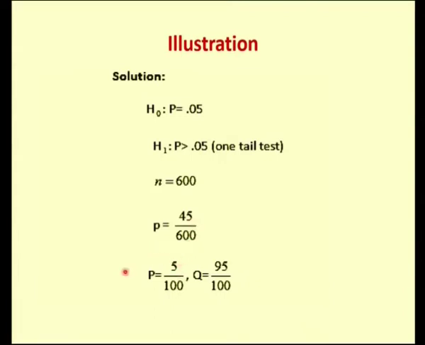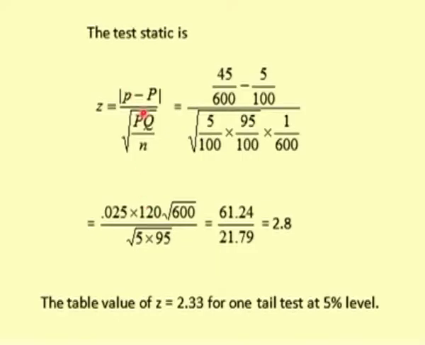And this is my capital P. Capital P is nothing but the factory claims that 5% are defective. Therefore capital P is 5% and capital Q is 1 minus this P, which is 95%, so 95 by 100. The test statistic, as I told you, is a Z test.